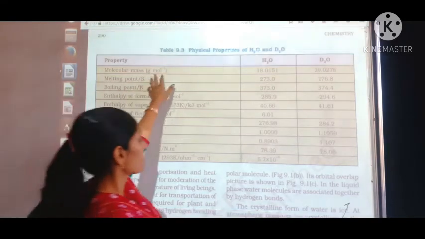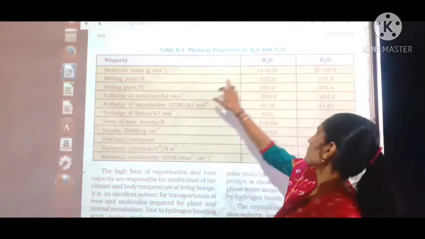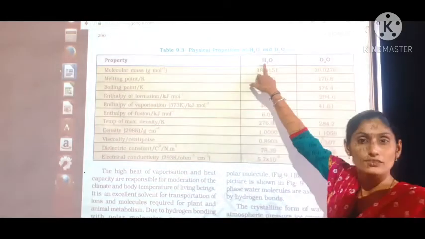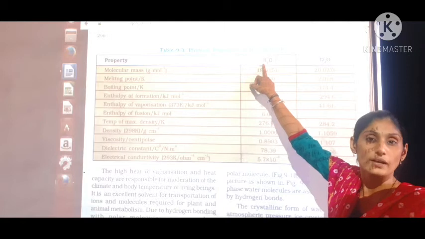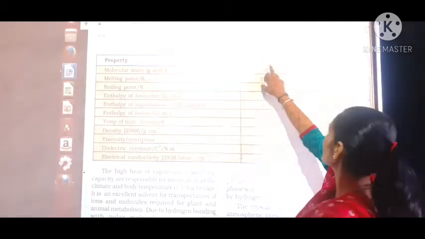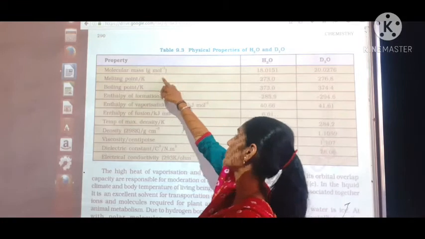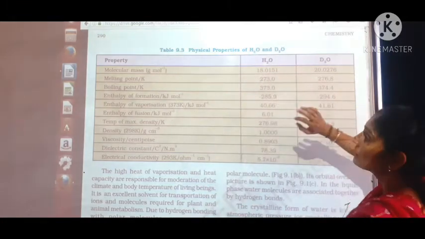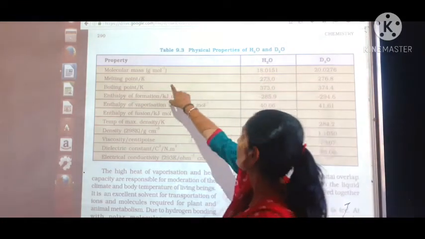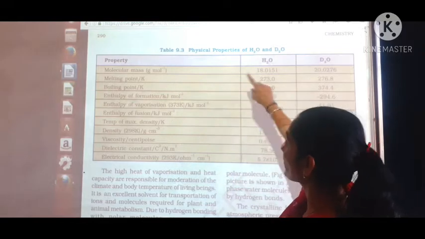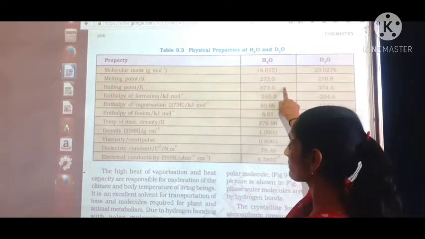What is the molecular mass of water? Hydrogen carries 1 atomic mass unit. So here 2 atoms of hydrogen, so 2 into 1, plus 16, that is 18 atomic mass unit. Or molecular mass in gram per mole, you can have 18 gram per mole. Melting point in Kelvin, that is 273 Kelvin. Boiling point, that is 373 Kelvin.